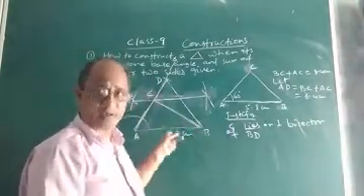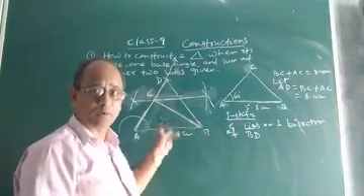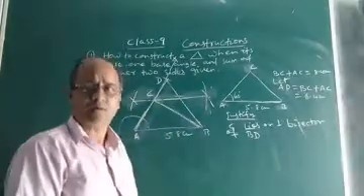If a point lies on the perpendicular bisector of a chord, that point is equidistant from the two endpoints of the chord. Yes, it is taught in the chapter circle.